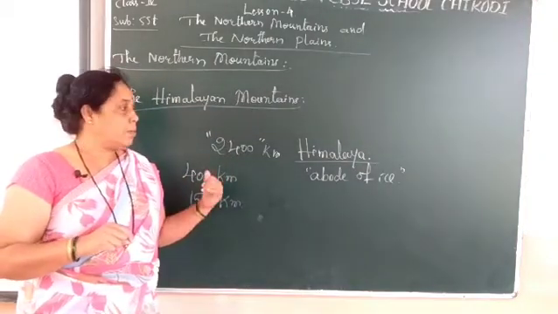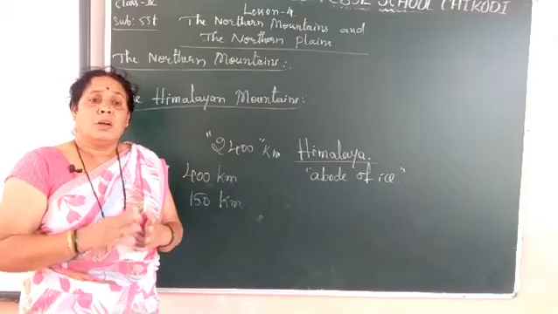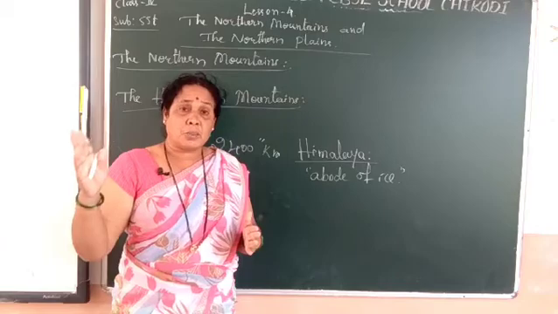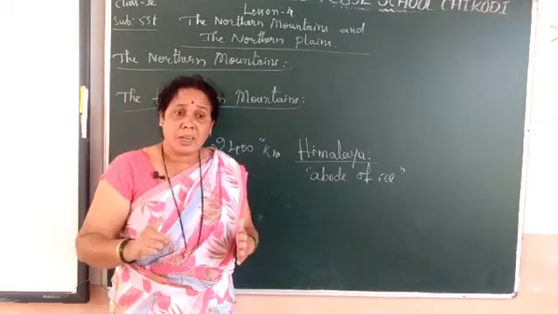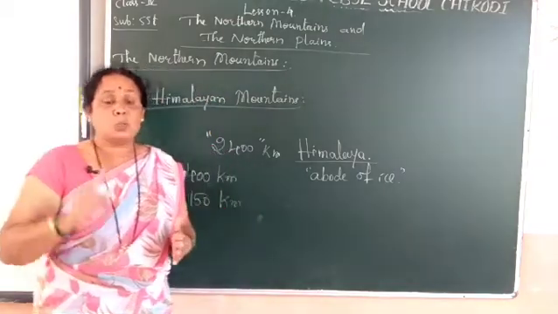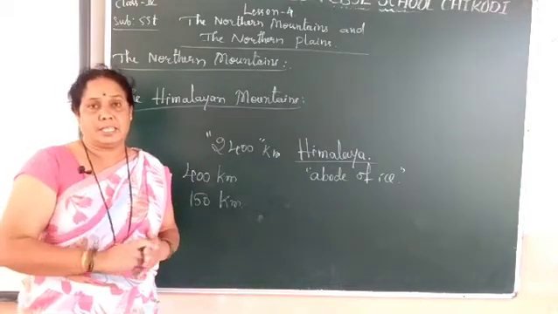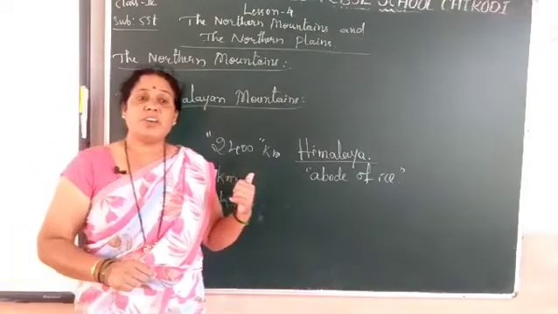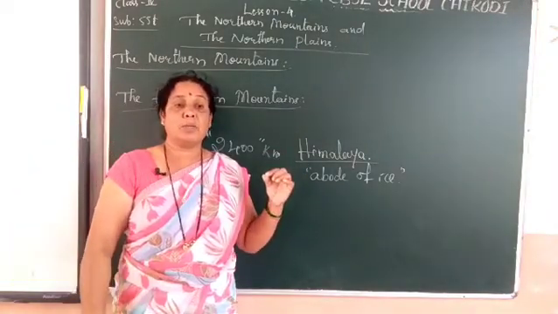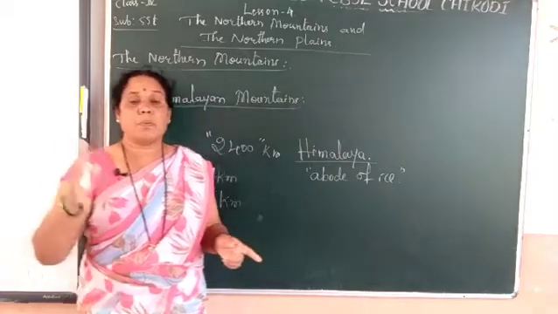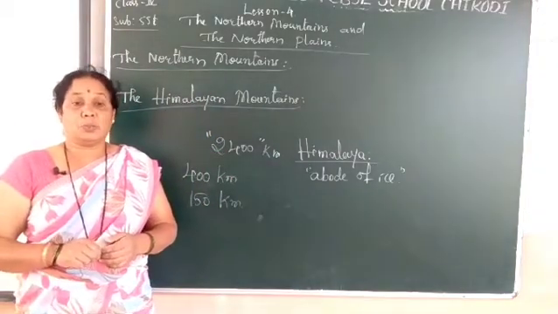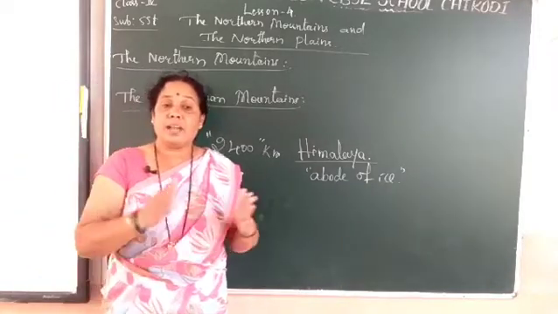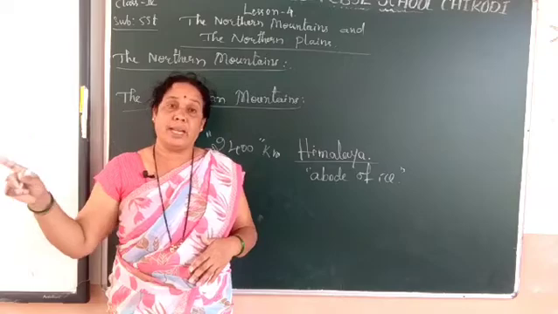So it separates India and China through a natural boundary.